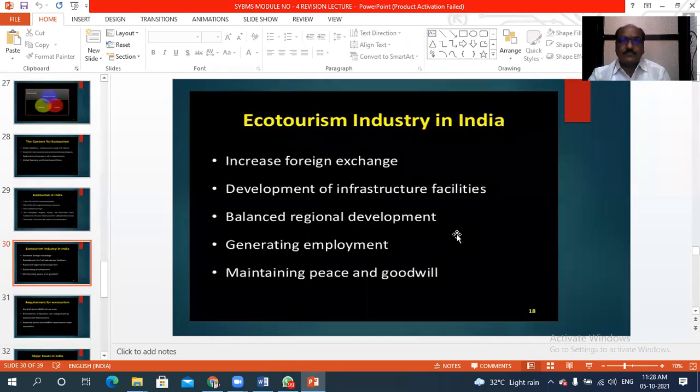Then, dear students, you listen about the ecotourism industry in India. This ecotourism industry increases foreign exchange capital. Then it develops the infrastructural facilities at the place of tourism. Then, dear students, balanced regional development will be possible because of the development of ecotourism activity. It generates employment opportunities, and it helps in maintaining peace and goodwill. So this is most important.